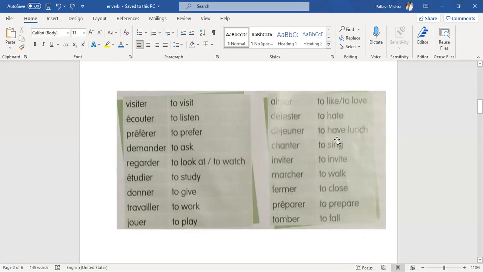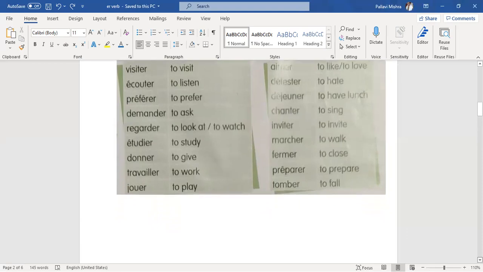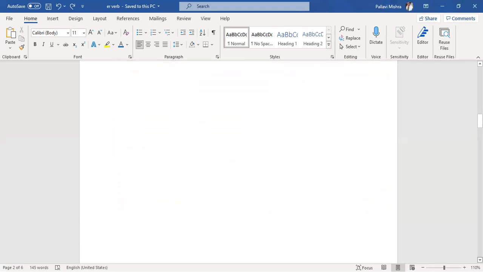Déjeuner, to have lunch. Chanter. Chanter means to sing. Inviter. Inviter means to invite. Marcher. Marcher means to walk. Fermer. Fermer means to close. Préparer. Préparer means to prepare. Tomber. Tomber means to fall. These are ER verbs and they follow the same rule.